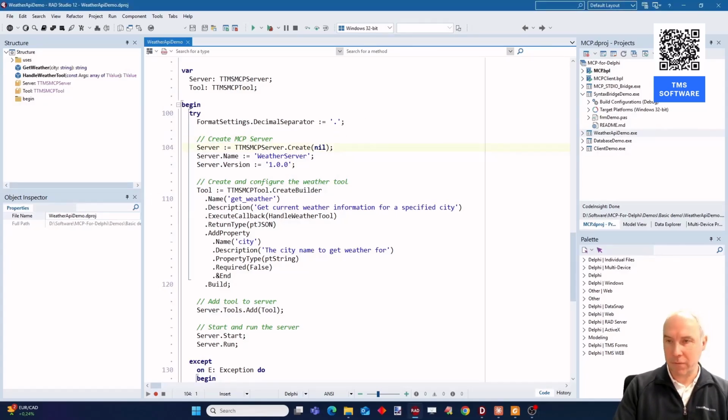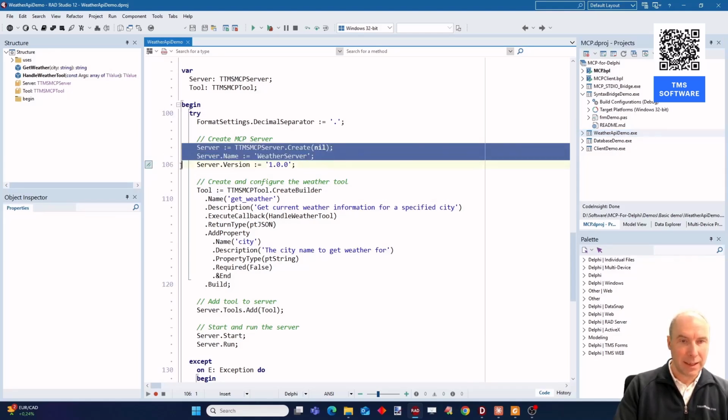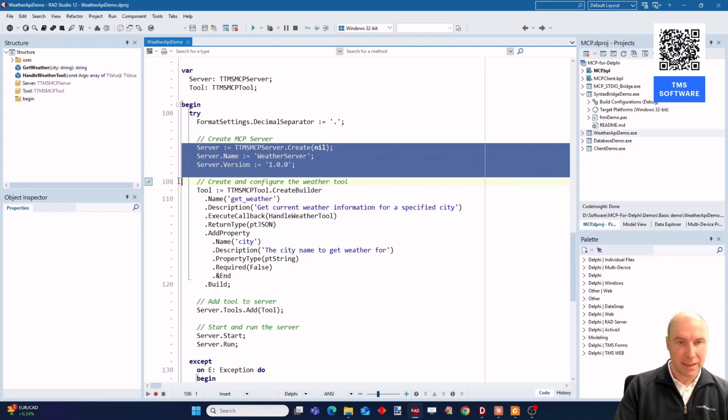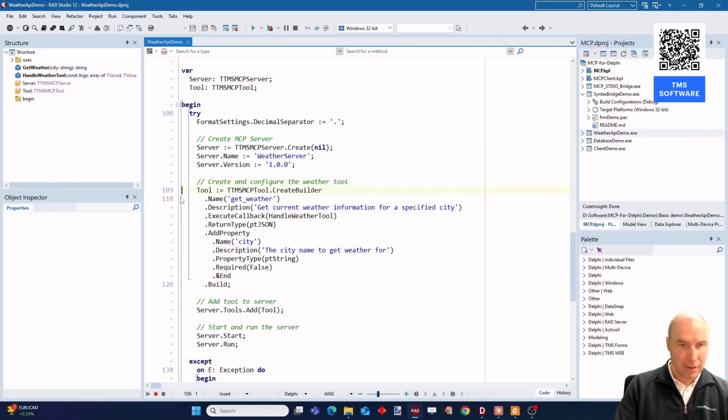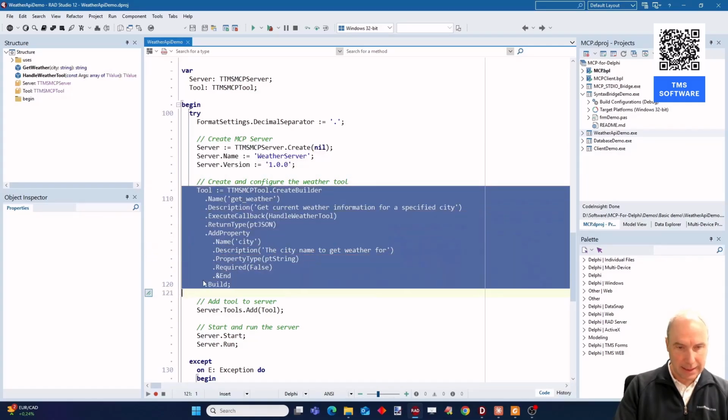Here we have our first example, which is actually the MCP version of the first demo that I showed you with the FNC Cloud AI component function calling, but here created as an MCP server. What we have here is that we create the MCP server, we set the version, and then we add the tool.